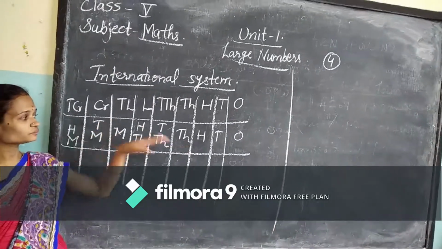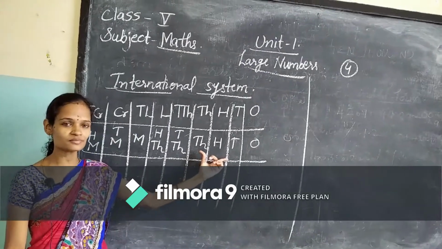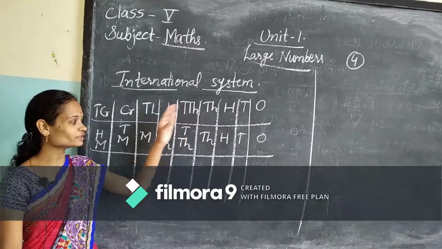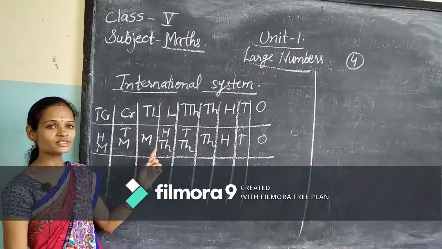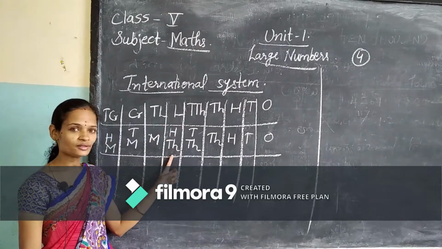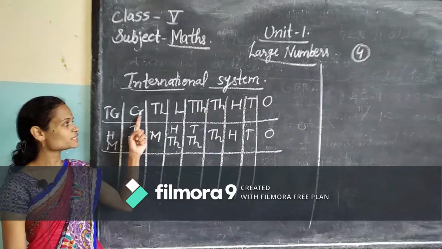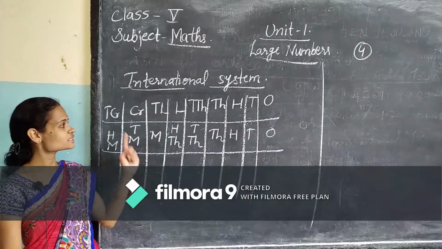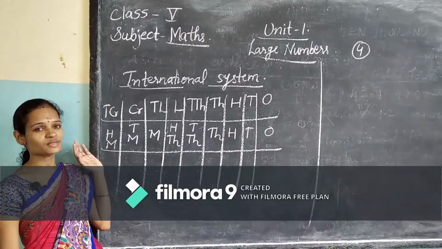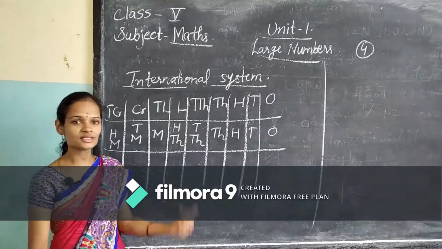Understood? So up to 10,000 it is the same as the Indian system, but after 10,000 in the international system it changes. How does it change? In place of lakhs, 100,000; in place of 10 lakhs, millions; in place of crore, 10 millions; and in place of 10 crores, 100 millions. Next comes billions.